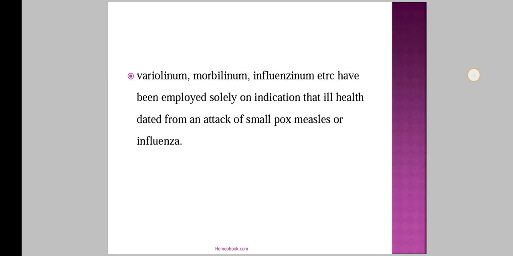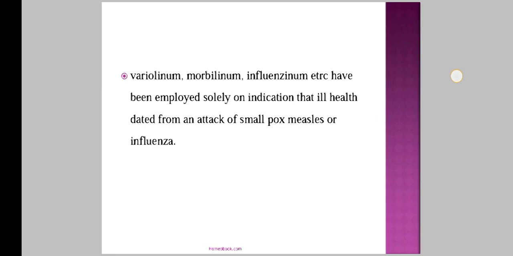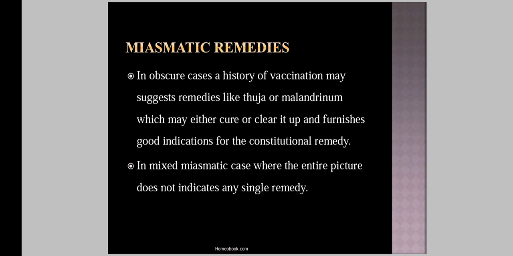In this, Variolinum, Morbillinum or Influenzinum etc. have been employed slowly on indication that ill health dated from an attack of smallpox, measles or influenza. So these are the uses of isopathy and nosodes as a second prescription.